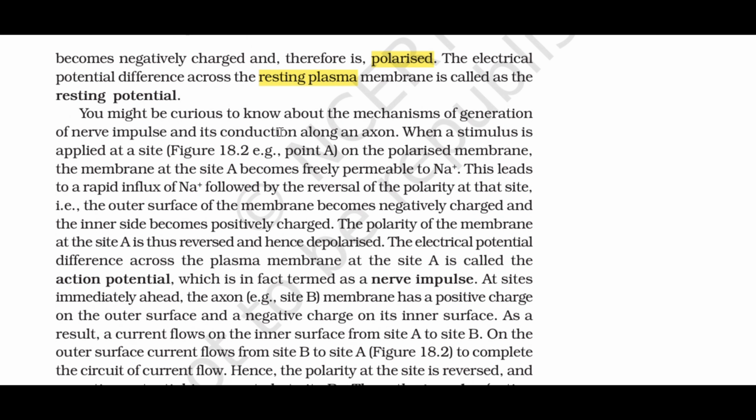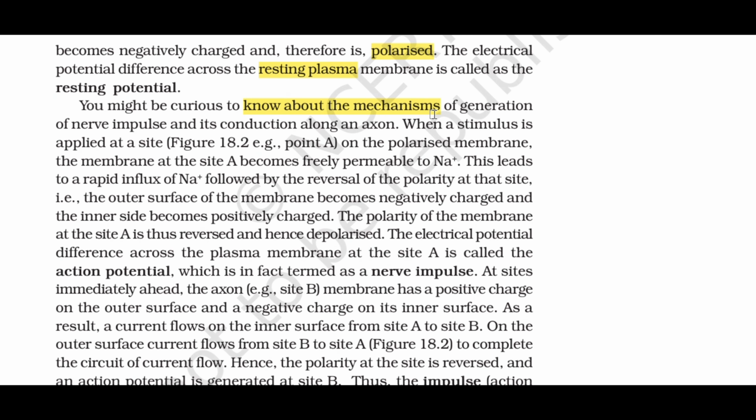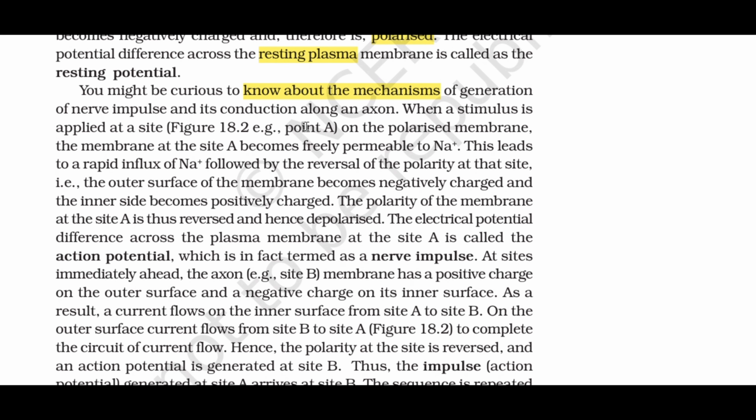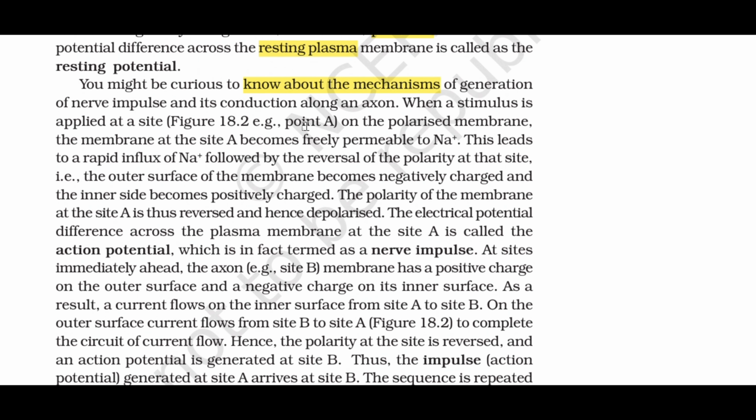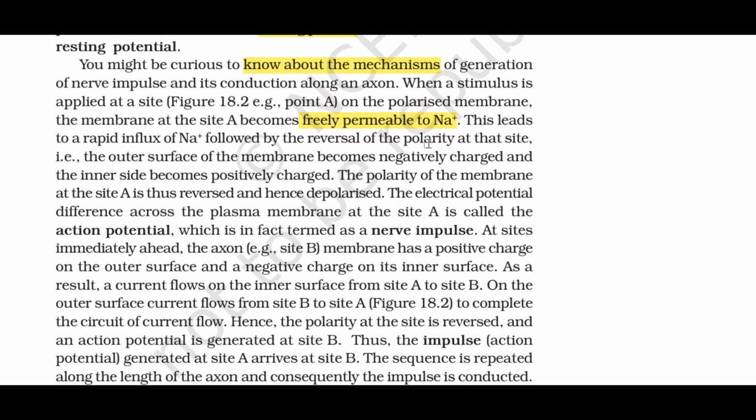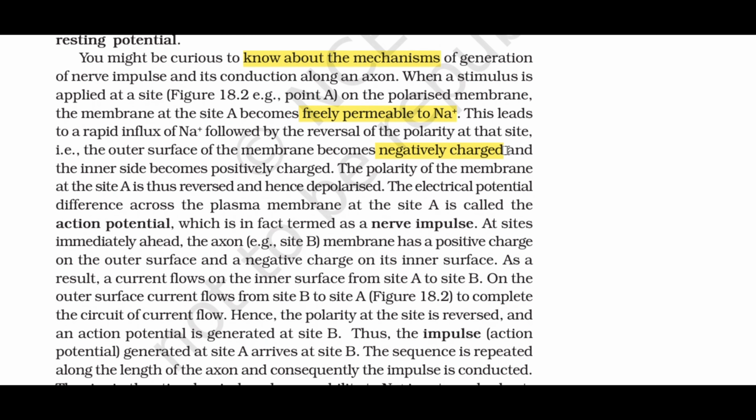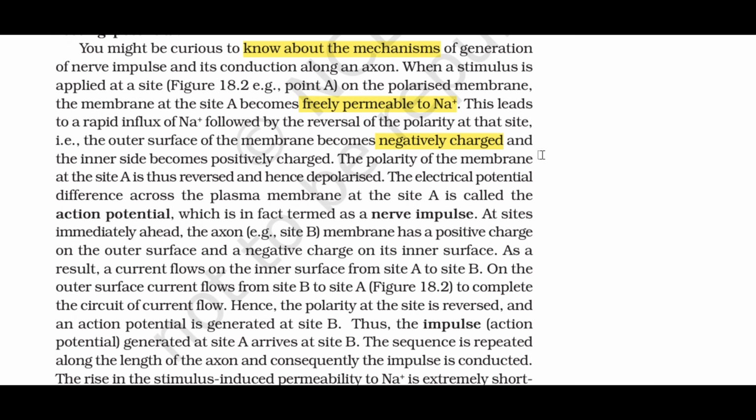You might be curious to know about the mechanisms of generation of a nerve impulse and its conduction along an axon. When a stimulus is applied at a site, for example, point A, on the polarized membrane, the membrane at the site becomes freely permeable to Na+. This leads to a rapid influx of Na+ followed by the reversal of the polarity at that site, i.e., the outer surface of the membrane becomes negatively charged and the inner side becomes positively charged. The polarity of the membrane at site A is thus reversed and hence depolarized.